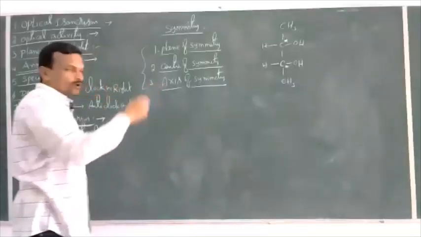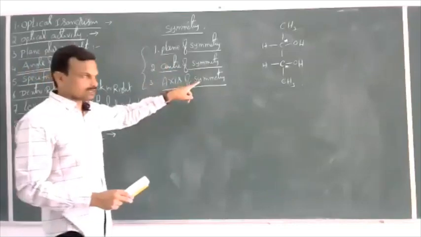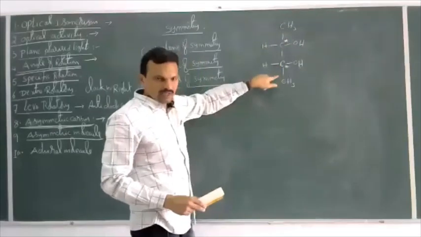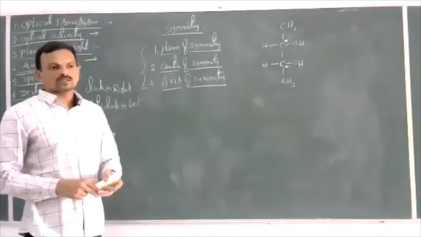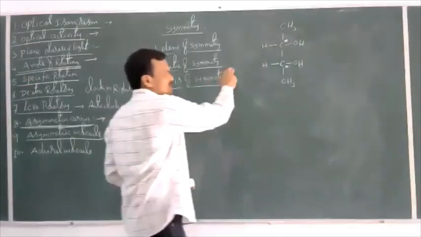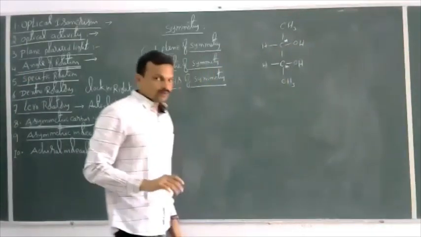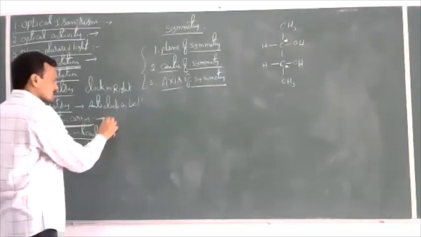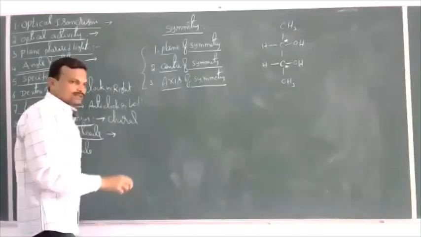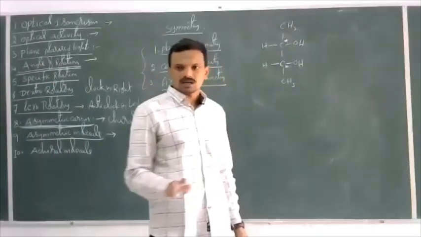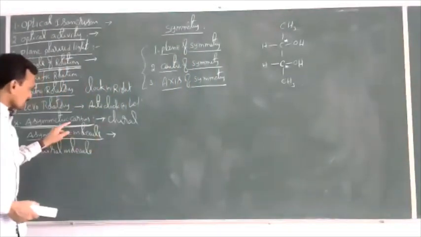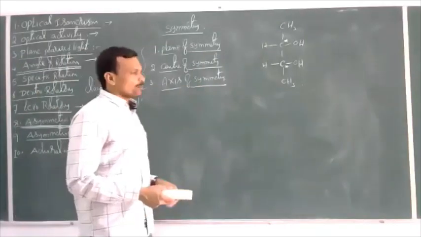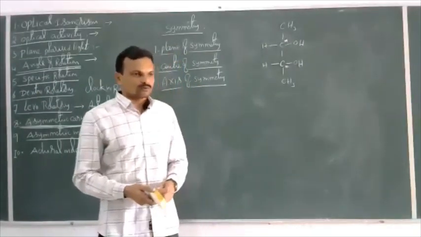Now this compound possesses two asymmetric carbons, nothing but two chiral carbons, where each carbon is bonded with four different groups. Even though this molecule possesses two chiral carbons, this compound is optically inactive. So the presence of an asymmetric or chiral carbon is a required condition but not the compulsory condition for a compound to be optically active.